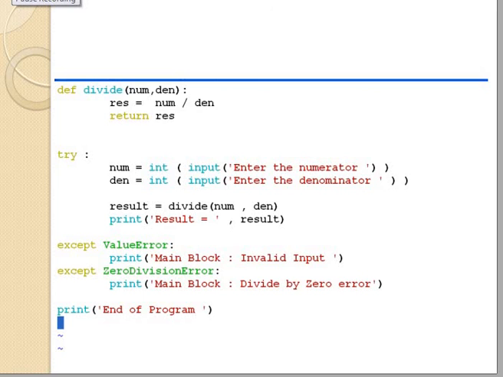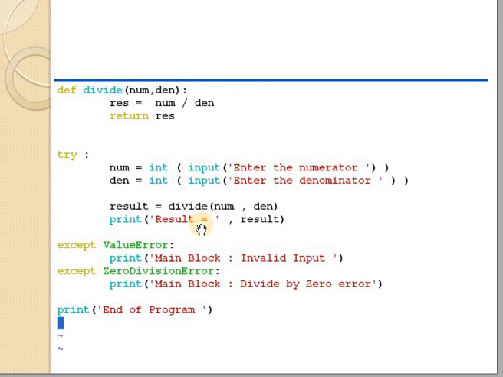Now in this example, you can see that the number is divided by the denominator. But here we are handling the inbuilt exceptions, meaning invalid input and zero division error.